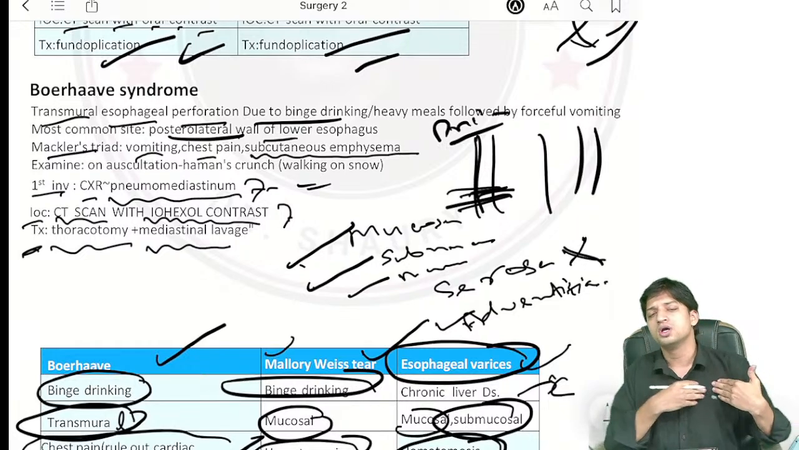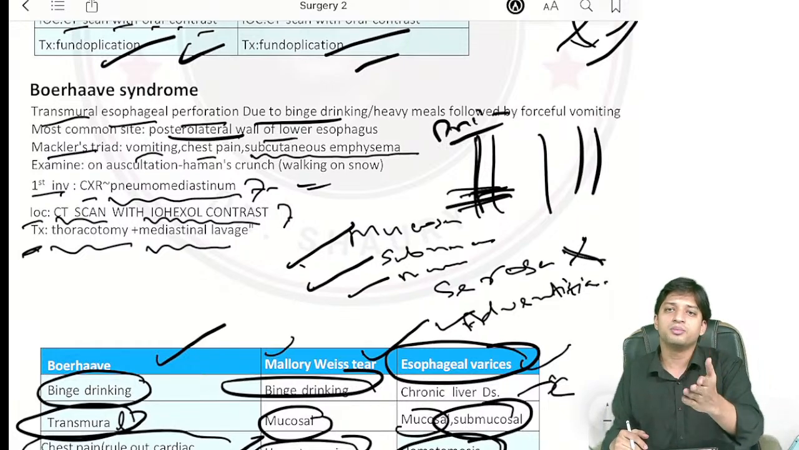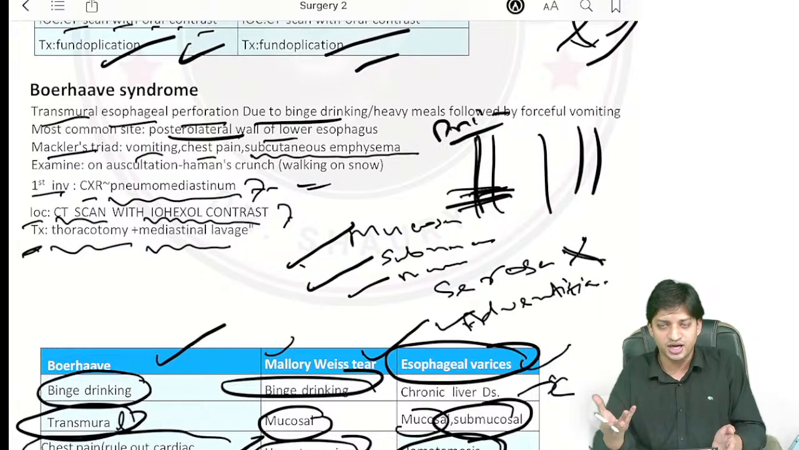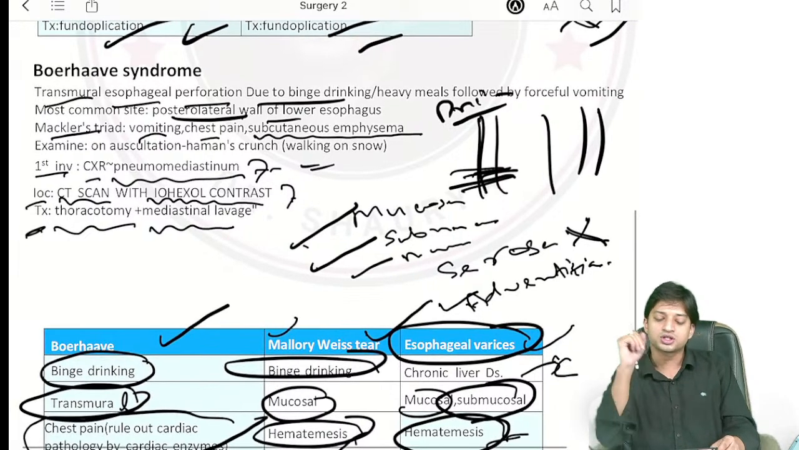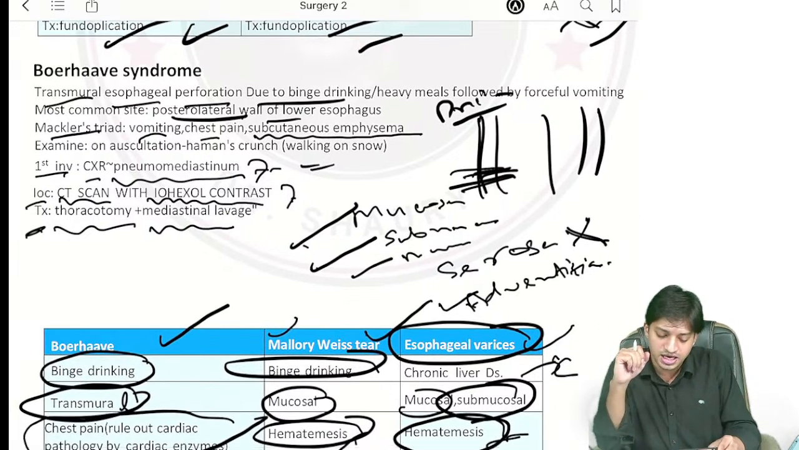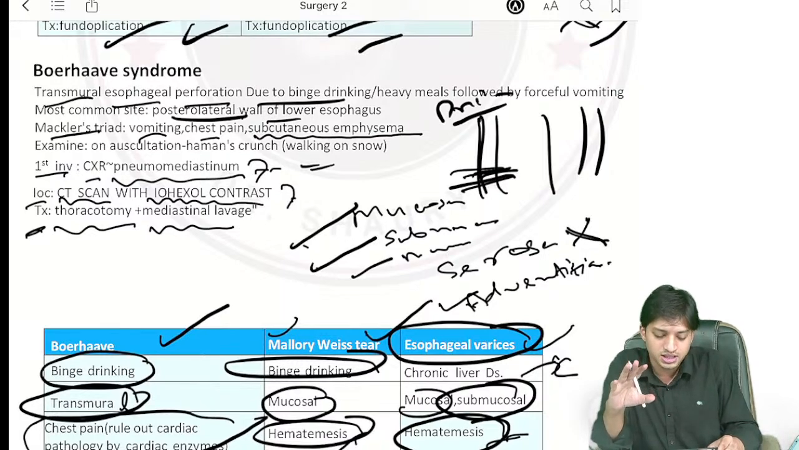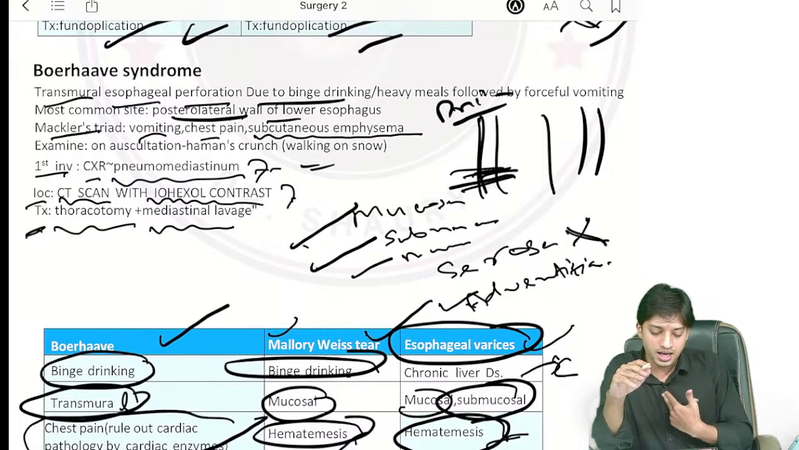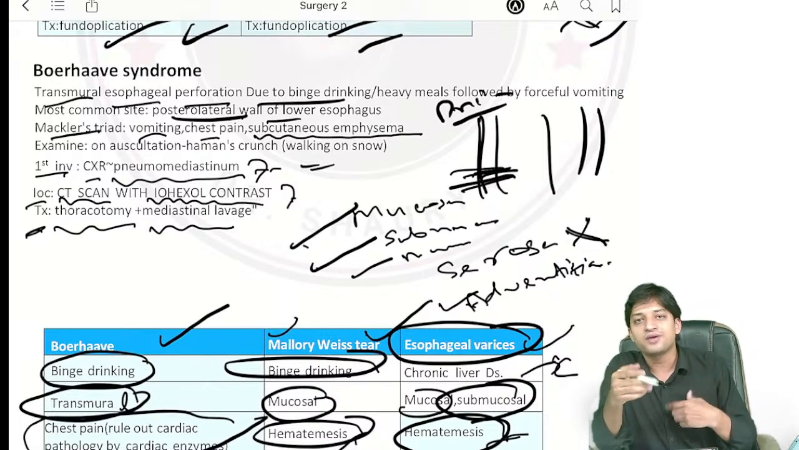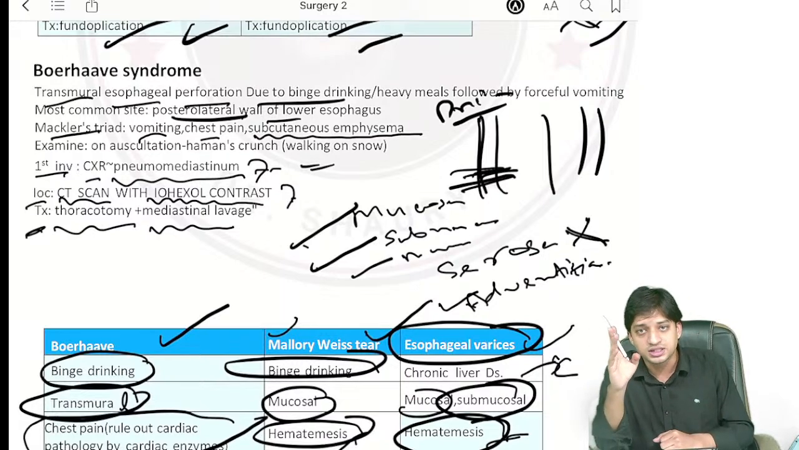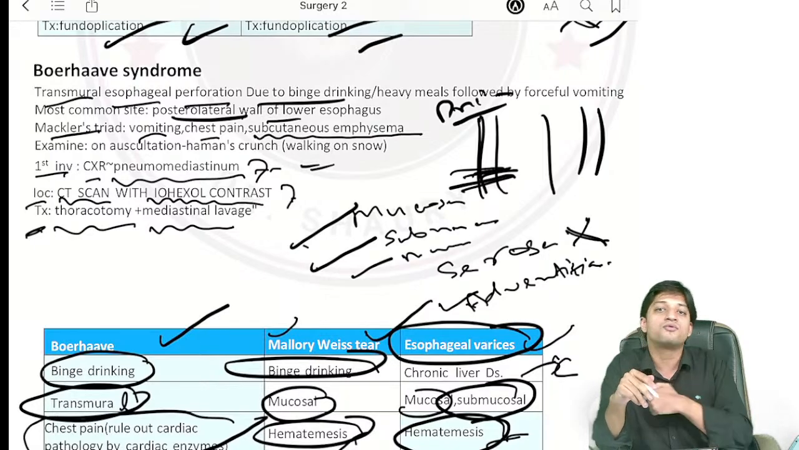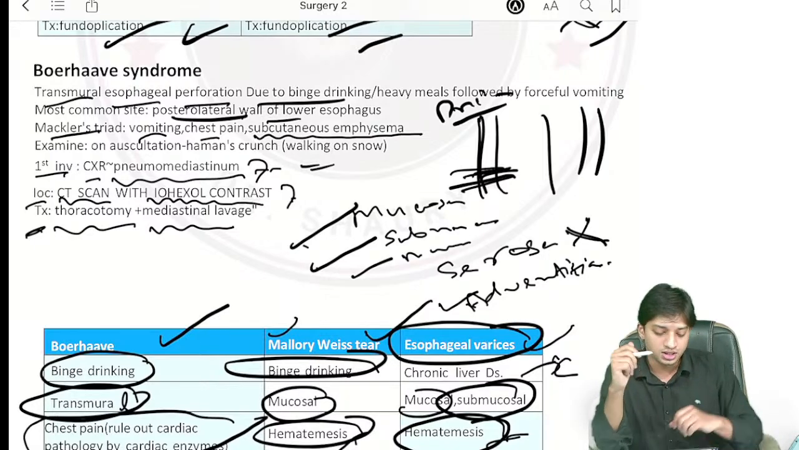I have already told you subcutaneous emphysema is there. So in the mediastinum, air will be there. So pneumomediastinum finding will be there in the chest x-ray. Investigation of choice, CT scan you will be doing with iohexol contrast. Treatment, what you will do? You will do thoracotomy and mediastinal lavage, because the gastric contents, the acidic contents, may leak into the mediastinum. So to prevent any further sepsis or infection, you will have to do the mediastinal lavage. You will have to wash it, right?